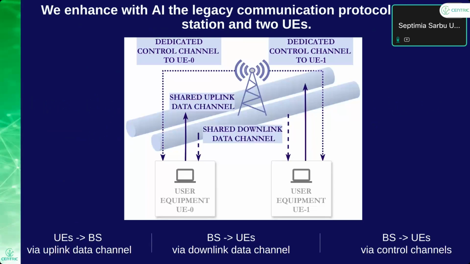So we have the standard scenario where a base station orchestrates the communication between two user equipments. They share uplink and downlink data channels. Through the uplink, the user equipment send their data to the base station, and through the downlink shared data channel, they receive data from the base station. And it's shared, so we have one data channel for two UEs, and they have dedicated control channels. So the base station tells them what to do via the control channel. But the base station needs to learn the channel access policy to assign the shared channel.